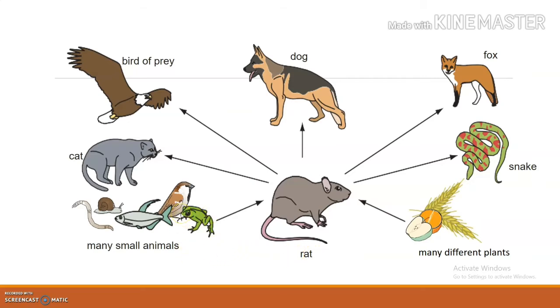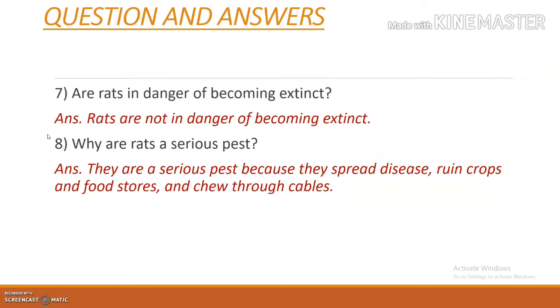So we will read out some of the questions related to this. We have already discussed till question number 6. So please take question number 7 in your textbook. Are rats in danger of becoming extinct? Do you think that they are becoming extinct? No, we have told that the number of rats is always increasing. So rats are not in danger of becoming extinct. You know the word extinct, right? Extinction means an animal does not exist anymore in the world.